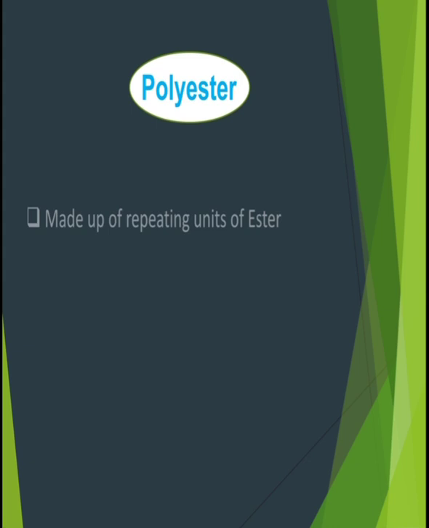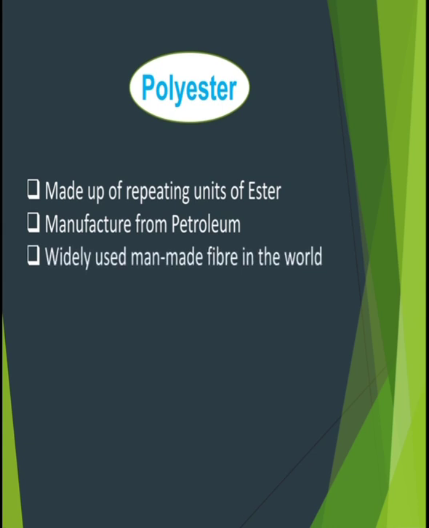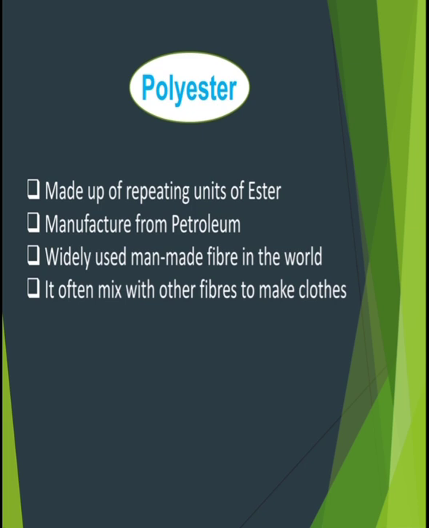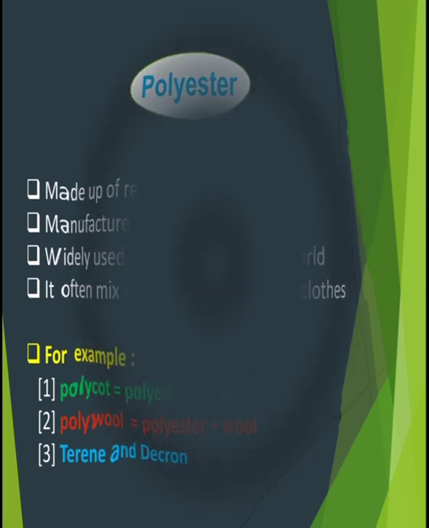Then polyester. It is made up of repeating units of ester, manufactured from petroleum, and it is the most widely used man-made fiber in the world. So it is a very popular synthetic fiber. It is often mixed with other fibers to make clothes. For example, polycot is made from polyester plus cotton. Polywool is made by a combination of polyester plus wool. And the third one, Terylene and Dacron are examples of polyester.